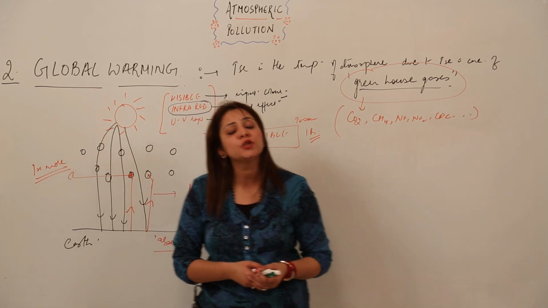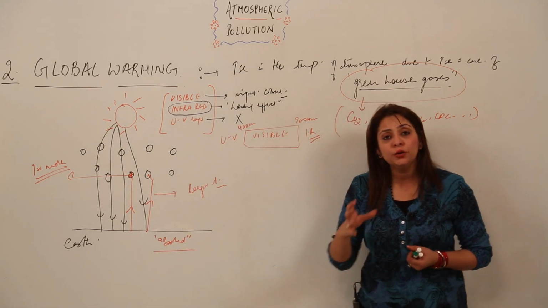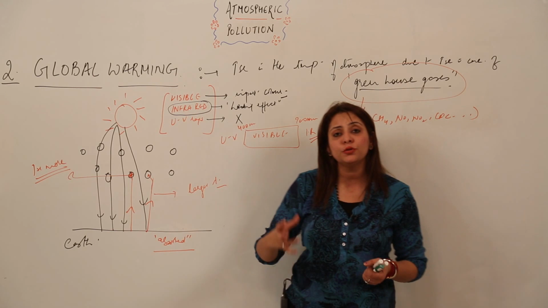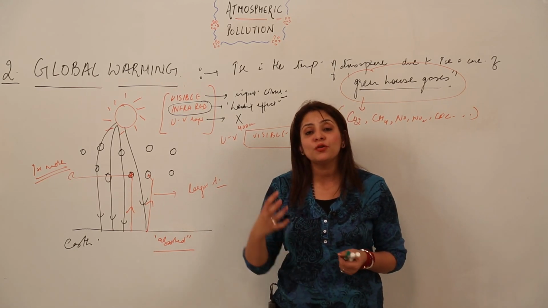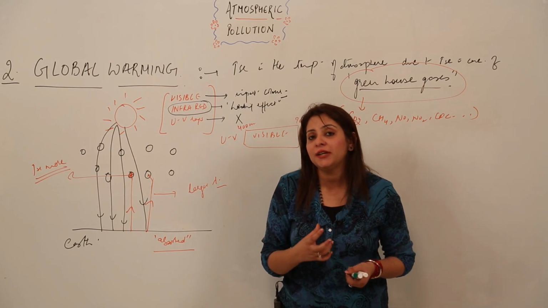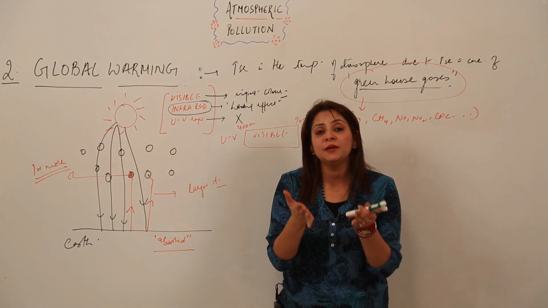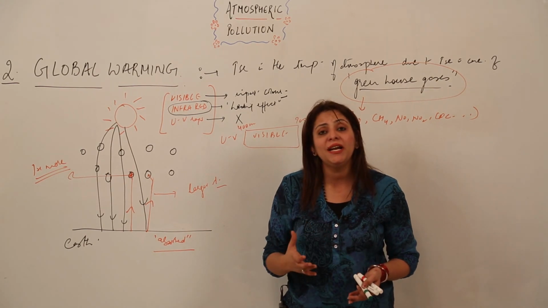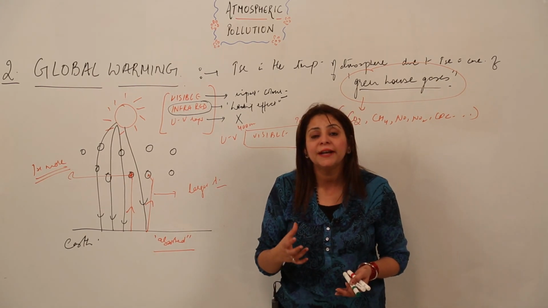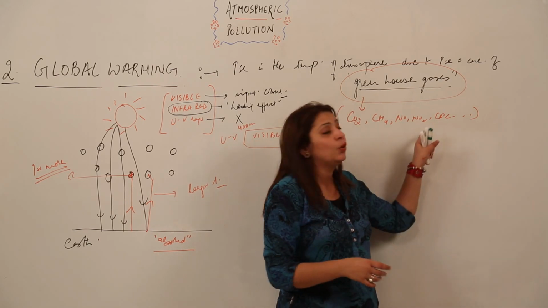Moreover, if we want plants to grow in a better way, we need to use fertilizers. And we know that nitrogen forms the main category of fertilizers. The fertilizers actually used nowadays are formed of nitrogen, right? So they can liberate NO or NO2 gas.